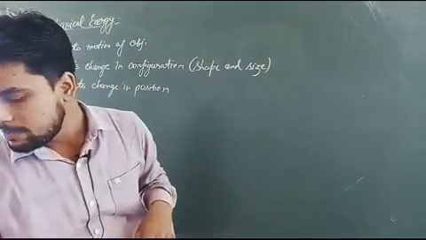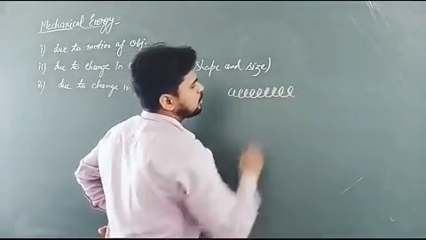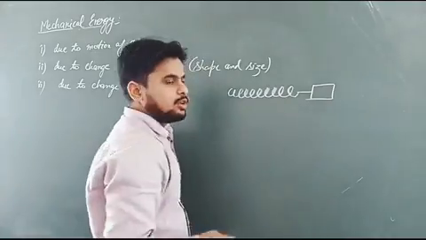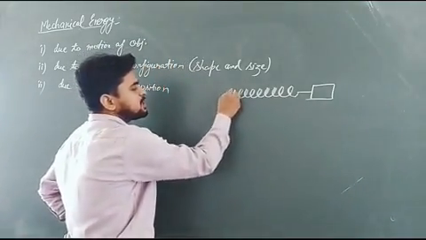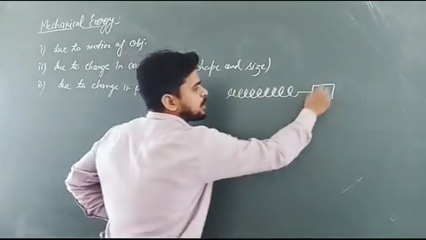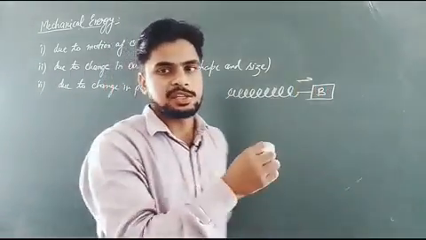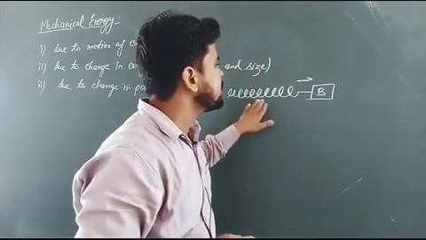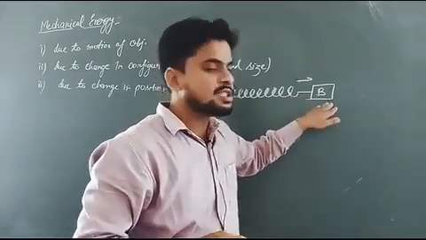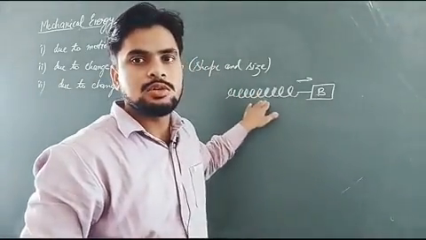Suppose we have a spring here, okay, and there is a block attached to it. Now in this situation, when the spring is in original position, the spring is not able to apply certain force on this block so that the block gets displaced. And if the spring is not able to apply certain force on the block and it will not displace the block B, then we can say spring has no mechanical energy.